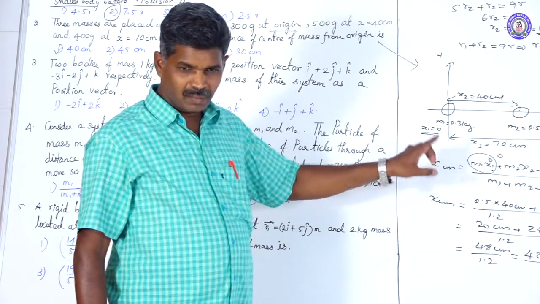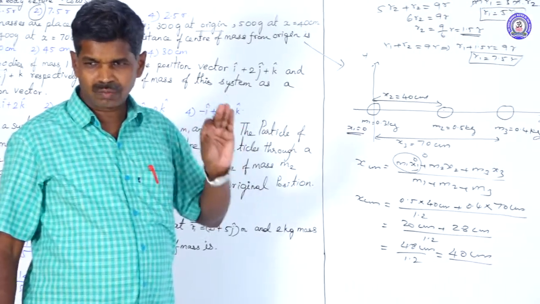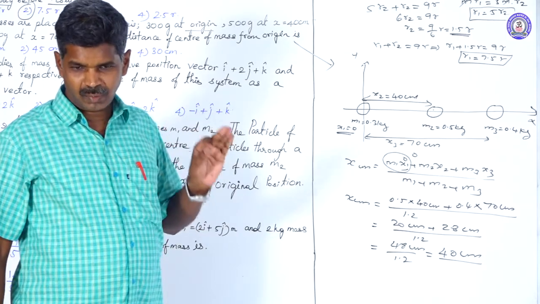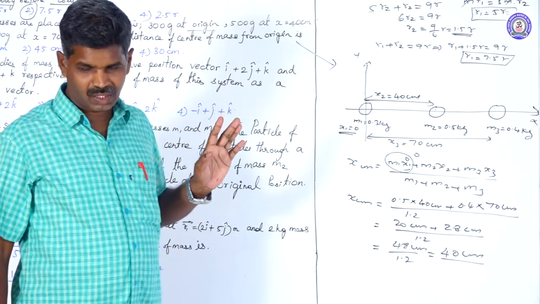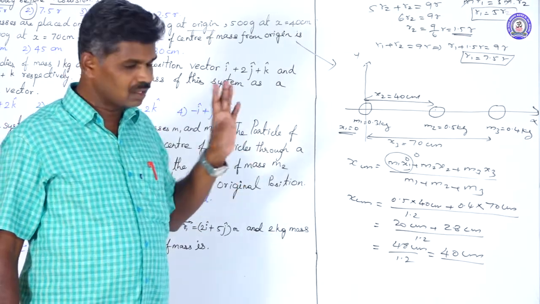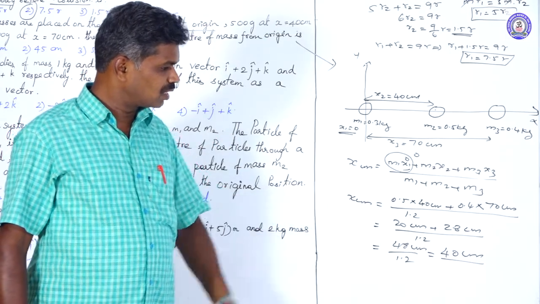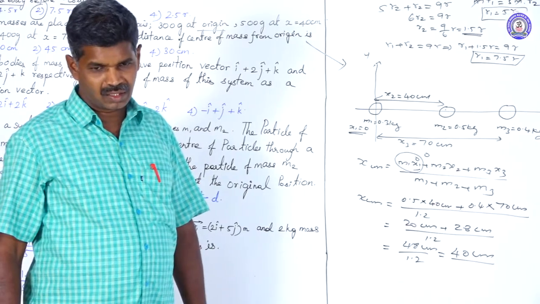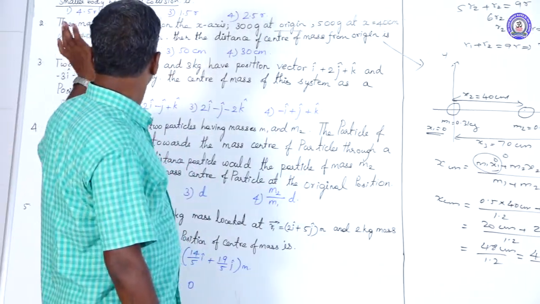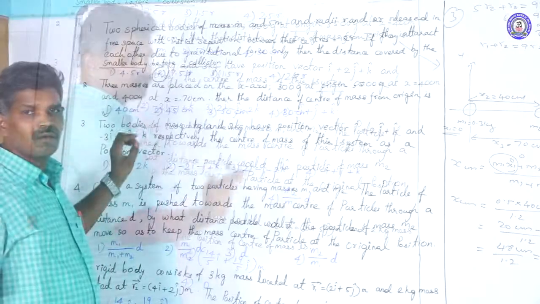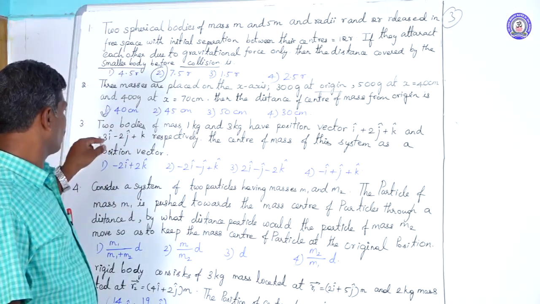You will get that formula: x_cm equals m1 x1 plus m2 x2 plus m3 x3 divided by m1 plus m2 plus m3. Here x1 value is 0, so we omit that term and substitute the other values. We will get a 40 centimeter distance. Okay, the first option is our answer. We are going to see the third problem.